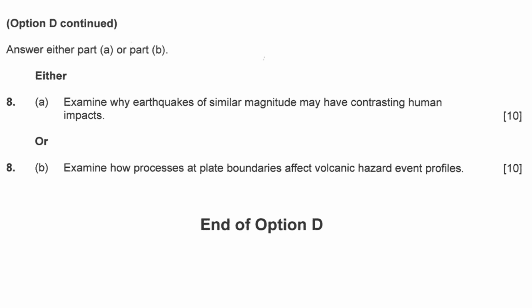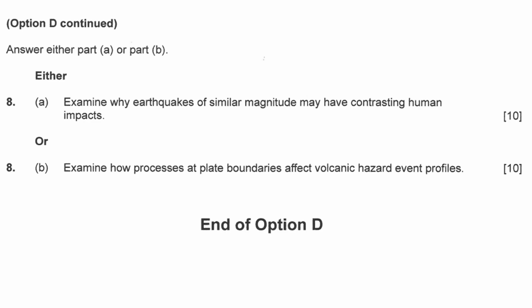For A and B, examine why earthquakes of similar magnitude may have contrasting human impacts. Of course, in different places, right? Sorry, my thinking should be alive. I really don't know, okay? Examine how processes at a plate boundary affect volcanic hazard event profile. I remember I learned it. Plate tectonic theory, right? When I learned it in high school, 30 years ago. Sorry. Okay, pause and write. 10 minutes.